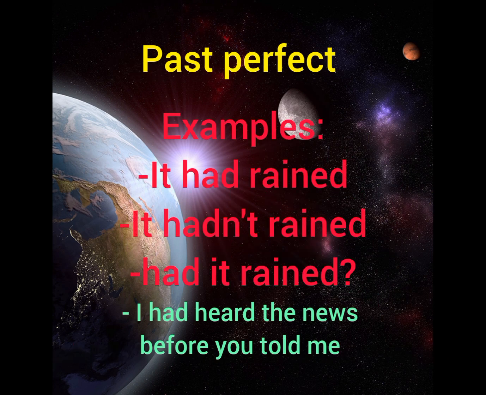So we move to the third type of past tenses, the past perfect. Here we have some examples. It had rained. It hadn't rained. Had it rained? So as we see, we add had and ed to the verb. So we have another example. I had heard the news before you told me. So the first action happened before the second action.